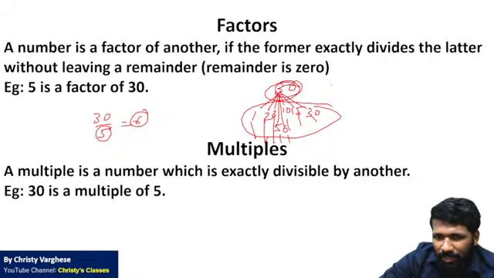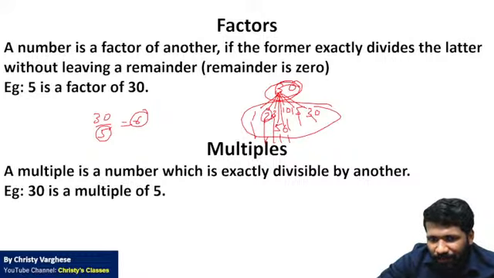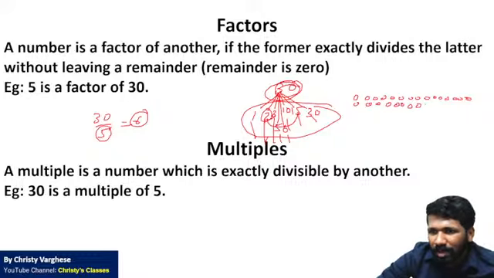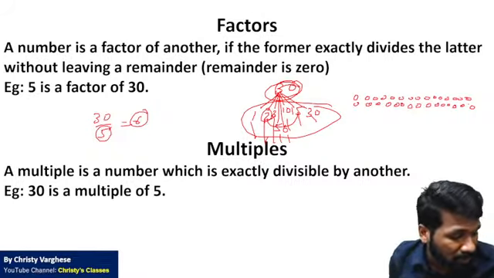So the chair idea you can understand here. 30 people or 30 chairs are to be arranged. 2 and 15 is a pair, which means you can arrange 15 chairs in a row, and likewise 2 rows are needed. So the column number and row number are factors in this case. All of you clear? Those of you who missed the previous session, please check that.